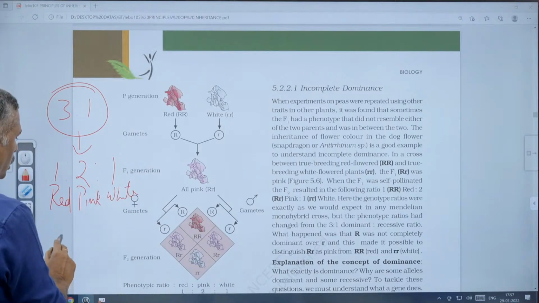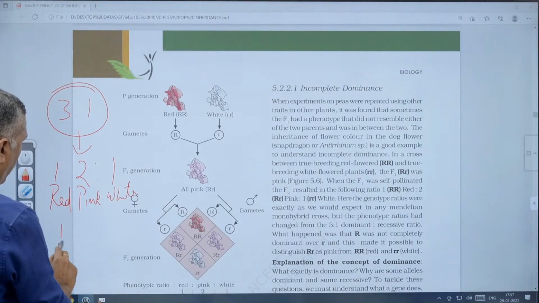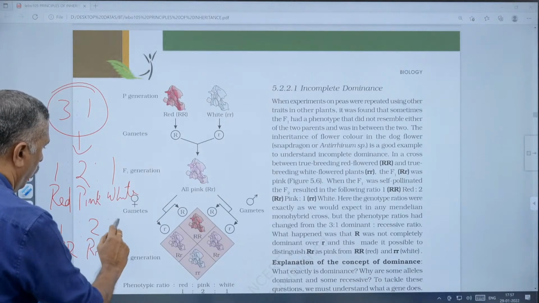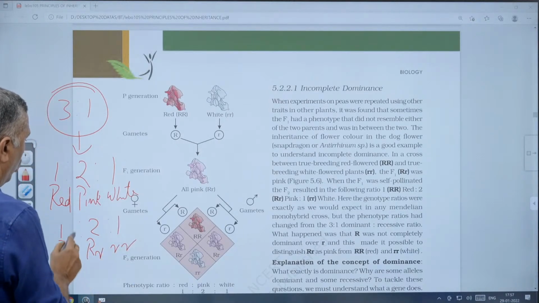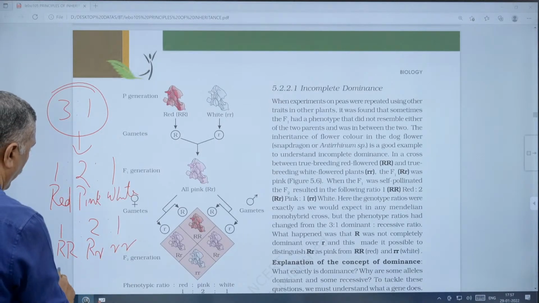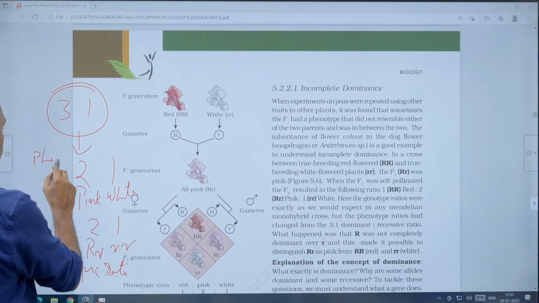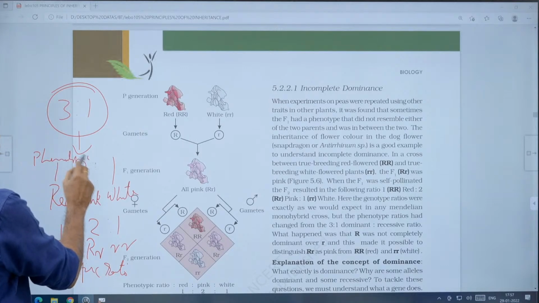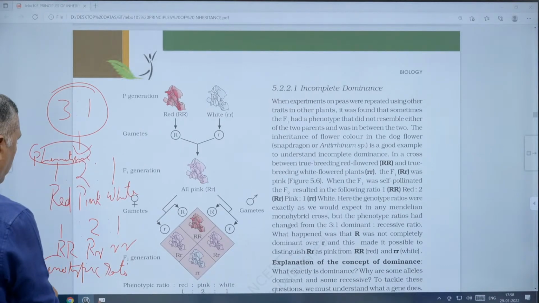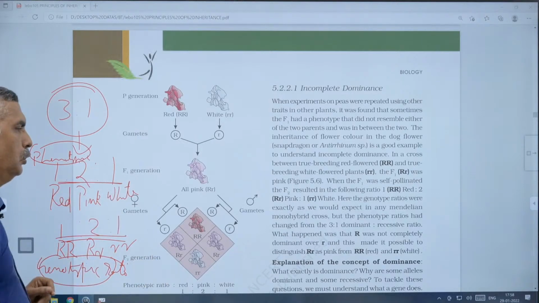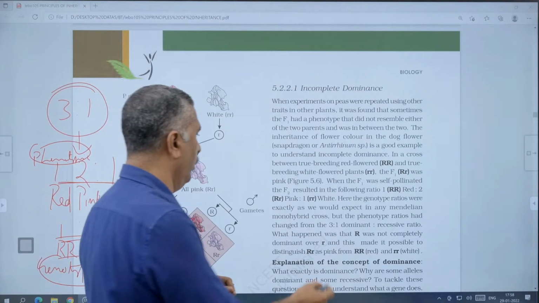And the genotypic ratio is also 1 capital R capital R, 2 capital R small r, and 1 small r small r. Both the genotypic ratio and the phenotypic ratio are the same, that is 1:2:1. That is very important data.